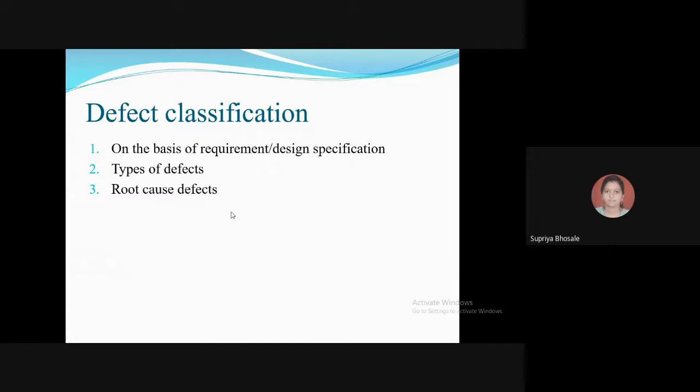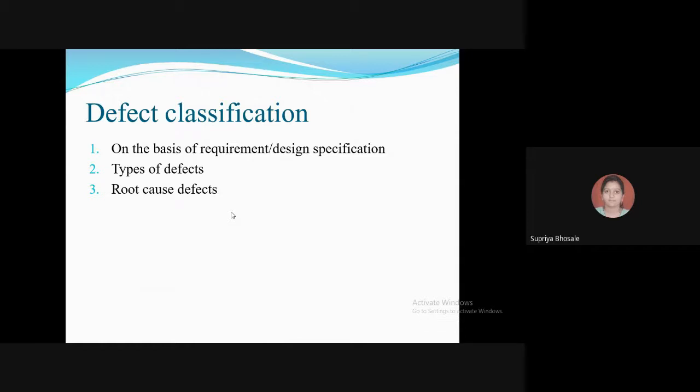So wrongly implemented specifications relate to the specifications as understood by the developers, differing significantly from what the customer wants. So these may be termed as misinterpretations of the specifications.